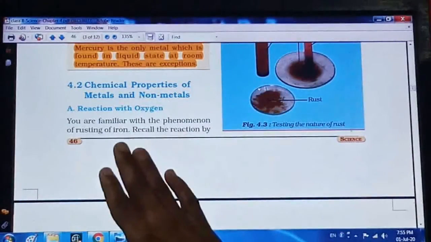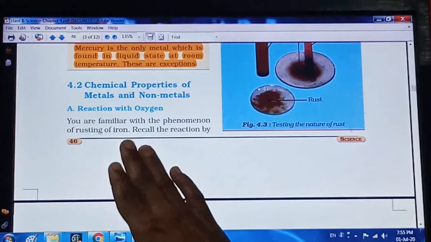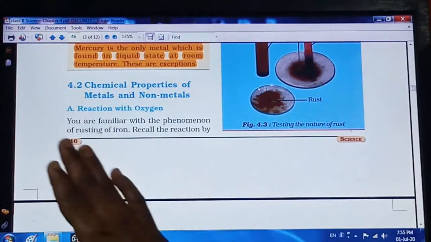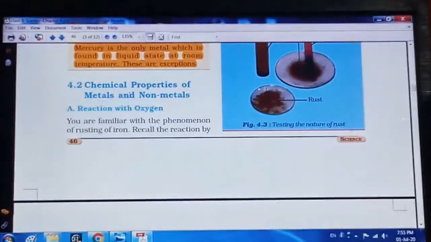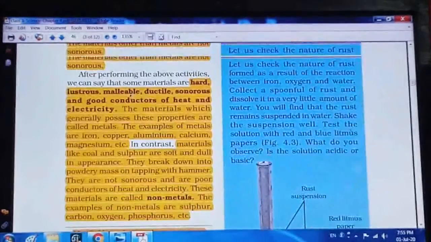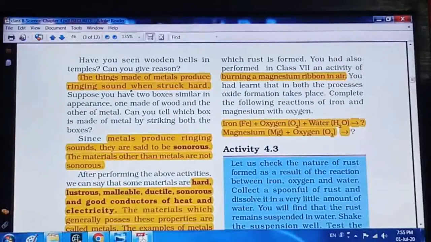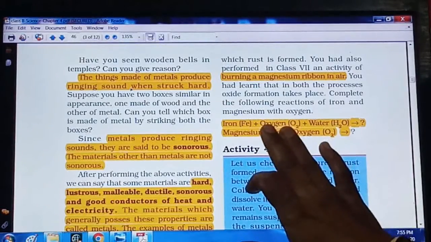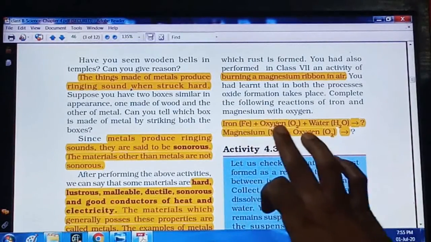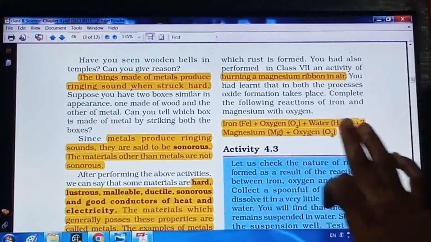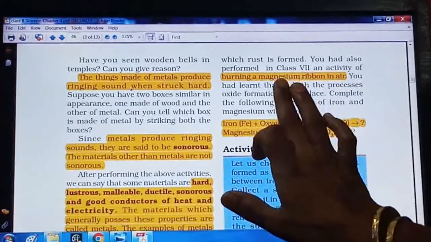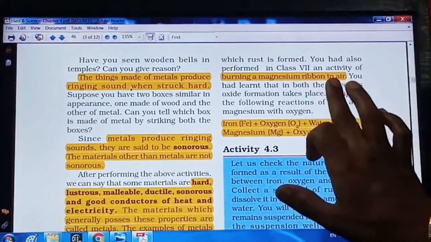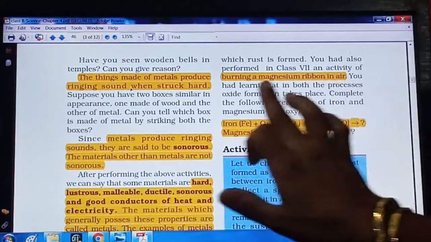Now in chemical properties of metals, one example is given of the rust of iron, right? All of you are familiar with what is meant by rust of iron. Whenever iron reacts with water and oxygen, then the rust is formed, right? Another example is given of burning a magnesium ribbon in air, right?